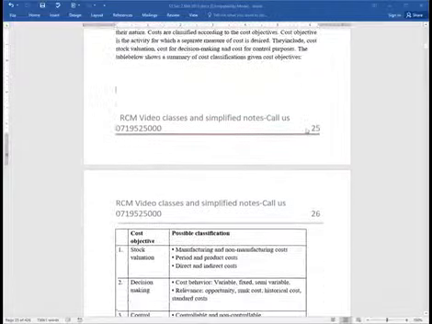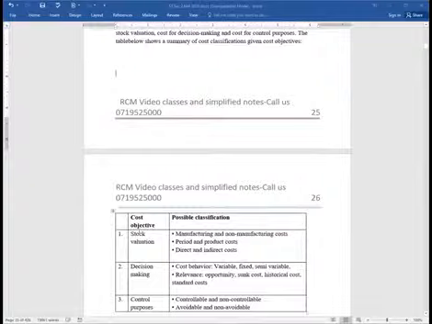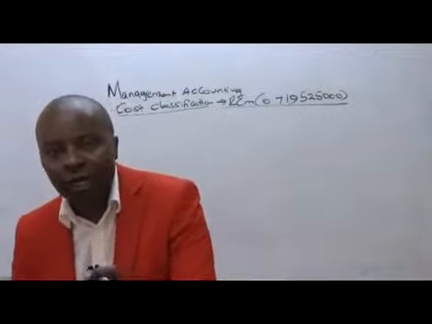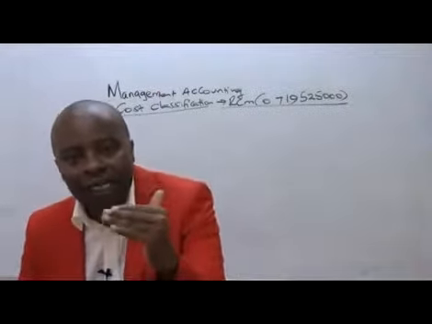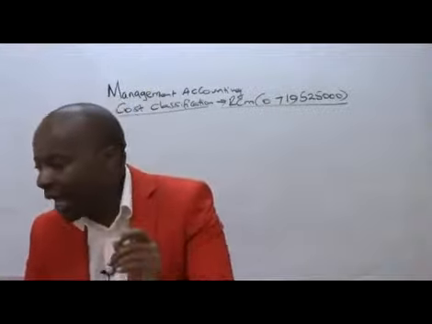So look at this. Cost objective: the first goal will be to carry out a stock valuation. We have decision making and control purposes. If you have a cost objective of stock valuation, what will be some of the classifications of costs under stock valuation that we shall be having?